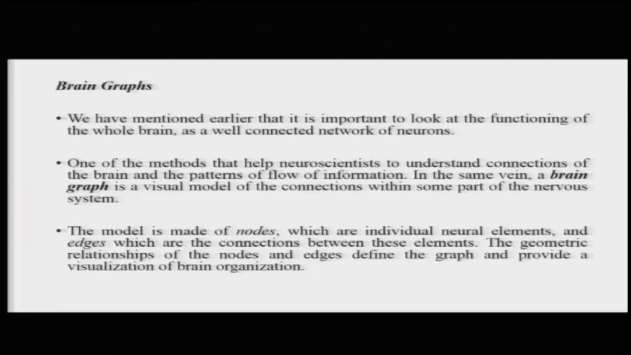Let's talk about a couple of other kinds of methods that are useful. For example, of late scientists have been looking at what are called brain graphs, and brain graphs are basically visualizations of the connections and patterns of connectivity of the brain. The model is made up of nodes, which are individual neural elements, you can think of them as neurons, and edges, which are connections between different neurons. The geometric relationship between these nodes via the edges typically defines and lays out the graph and provides a view of the brain organization during a particular task.